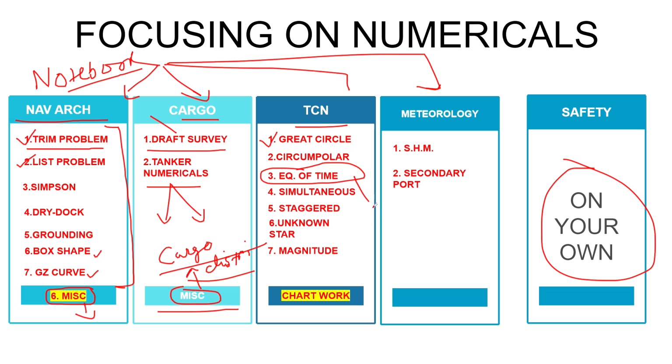I don't know why, but I hate this very much. Equation of time is something I cannot stand, but we have to cover it. And simultaneous, staggered, unknown star, magnitude. Then meteorology, you have SHM, simple harmonic motion, and secondary port. Both things you have to do.